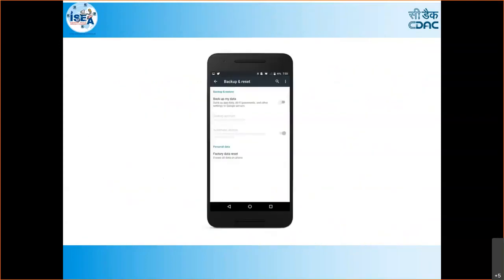Most of the time we can see that backup my data will be... so it should always be disabled. Whenever you want, only at that time enable it, or else don't enable it. Okay, the device is with you, so the data is not lost in any case, correct?